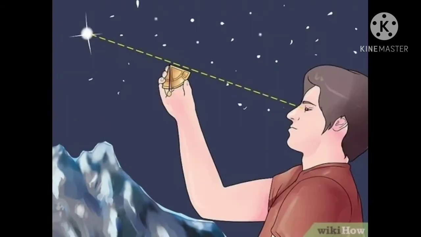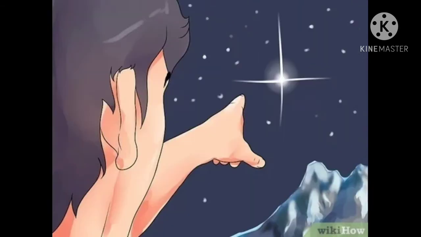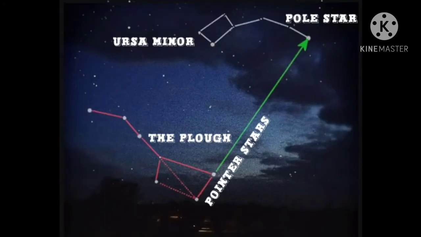In the northern hemisphere, people determine the north direction with the help of the North Star. It indicates the north direction. It is also called the pole star. It always remains in the same position in the sky. We can locate the position of the pole star with the help of the Ursa Major constellation.